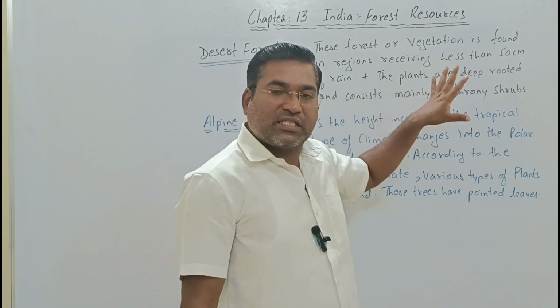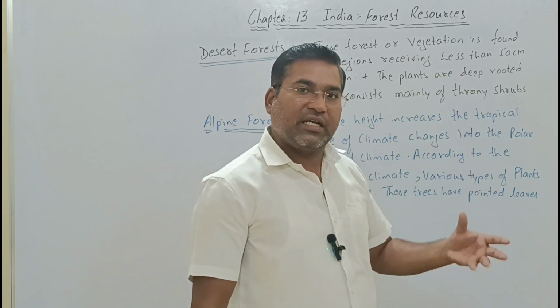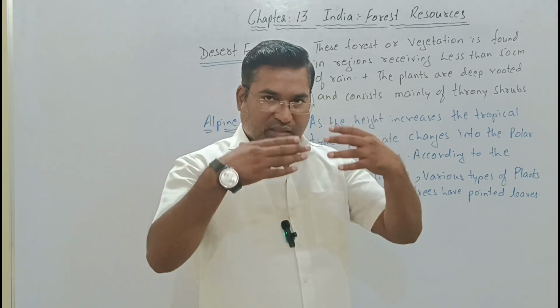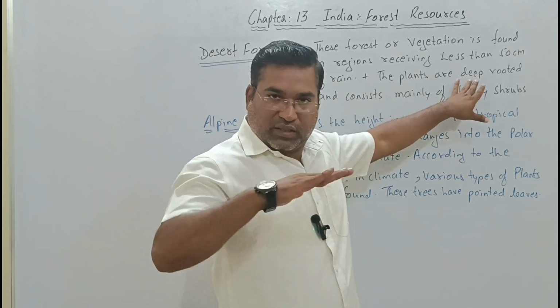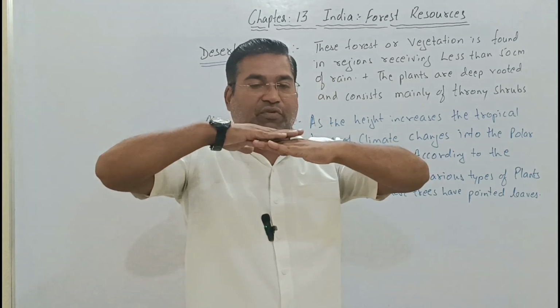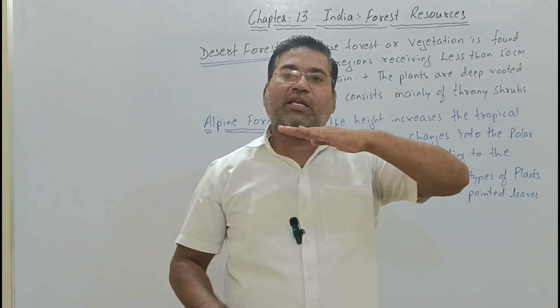Now the characteristics: the plants which grow here have deep roots. They are very deeply rooted.